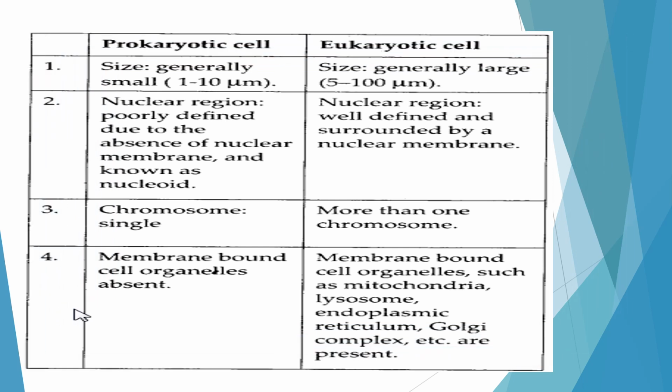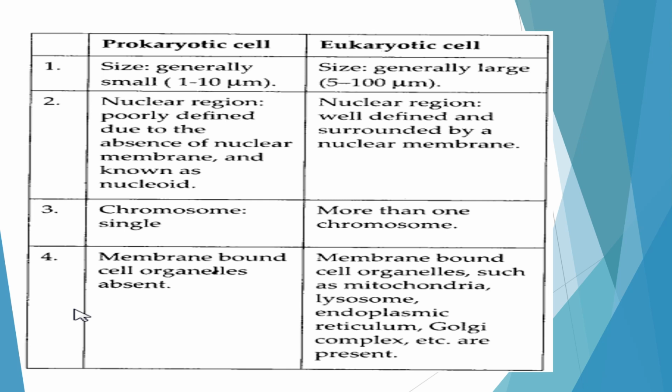Let me show the difference between prokaryotic and eukaryotic cells. As I told, first thing we have to remember: in prokaryotic cells, the nuclear region is poorly defined due to the absence of a nuclear membrane, and it is known as the nucleoid. In eukaryotes, the nuclear region is well defined and surrounded by a nuclear membrane. Prokaryotic cells are generally small, approximately 1 to 10 micrometers. Eukaryotic cells are generally large, approximately 5 to 100 micrometers.